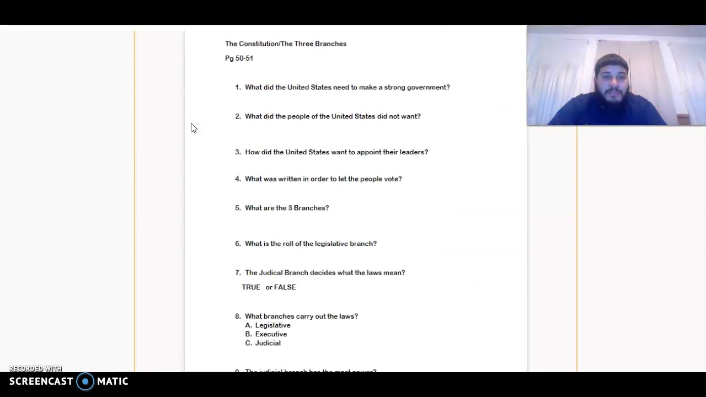Let's move on to the questions. The Constitution and the three branches, page 50 to 51. Number 1. What did the United States need to make a strong government? Number 2. What did the people of the United States not want? Number 3. How did the United States want to appoint their leaders?